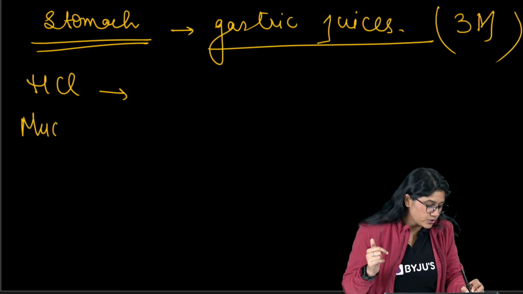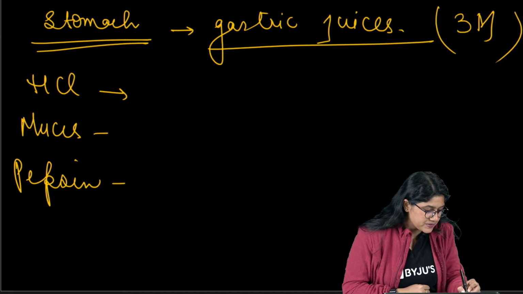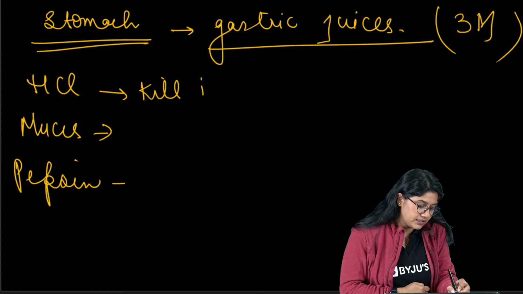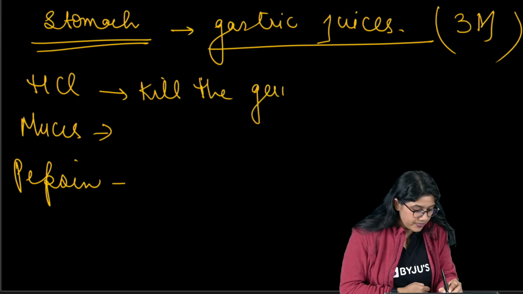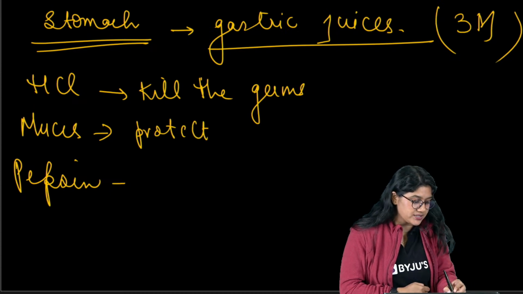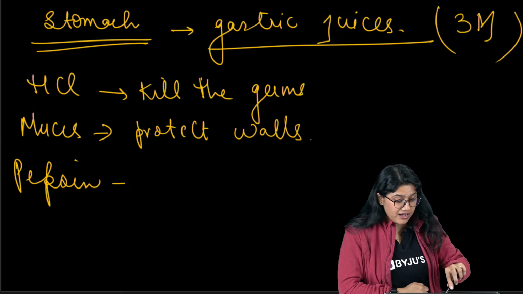Absolutely correct. So we have HCl, mucus, and then we have the pepsin. HCl kills the germs. Mucus protects the inner walls from the harmful effect of acid.